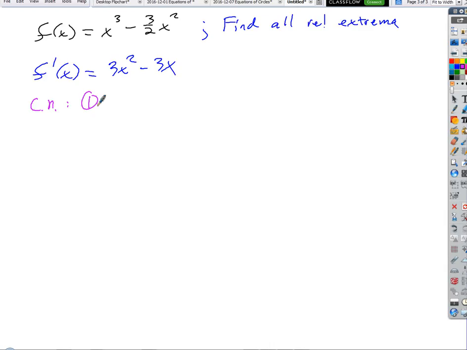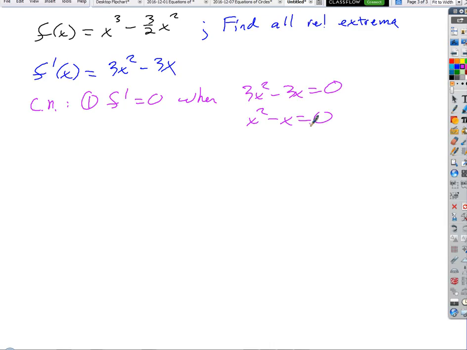But what we could say is, where is f prime equal to 0? f prime equals 0 when 3x squared minus 3x equals 0, which is the same thing as x squared minus x equals 0. See the difference? We haven't changed what the derivative is. We've just said that the solution to this equation is the same as the solution to that equation.